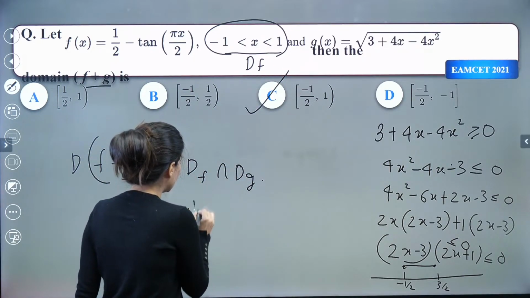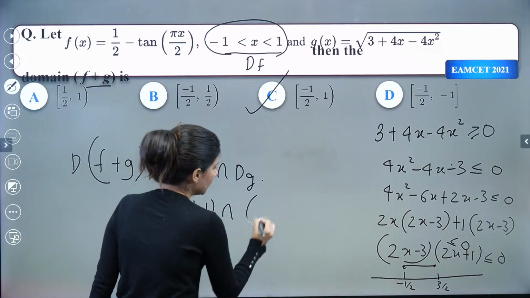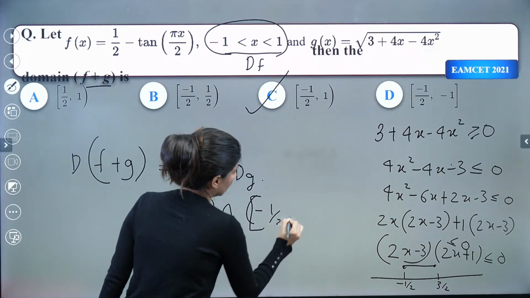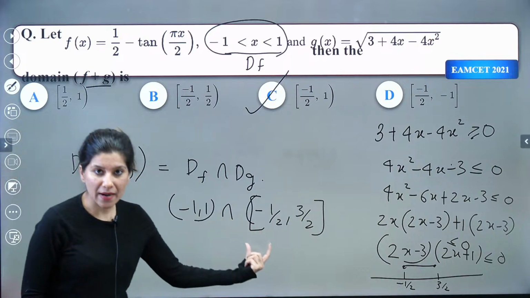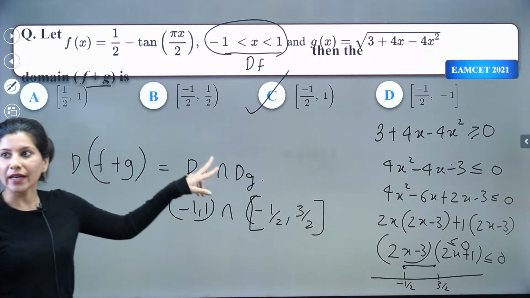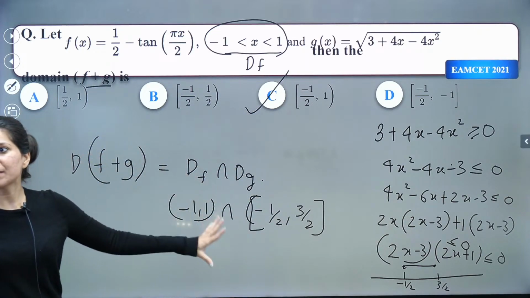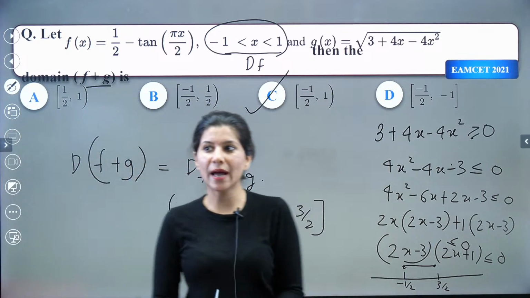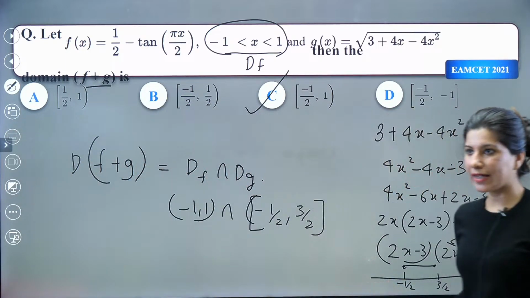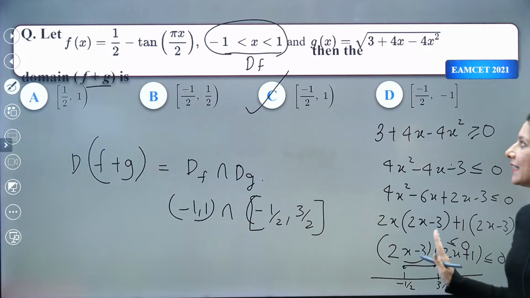So minus 1 to 1 intersection minus half to 3 by 2. If you take the intersection, that is going to be minus half to 1. So the domain of g(x), yes, absolutely right, but you have to take the intersection now, so option C should be absolutely right. Okay.